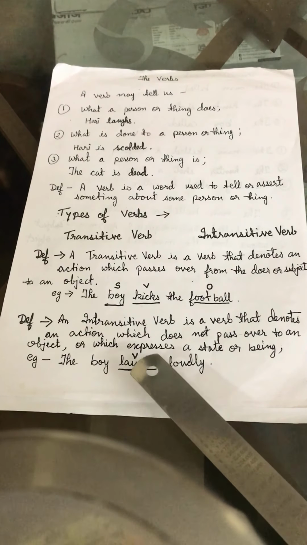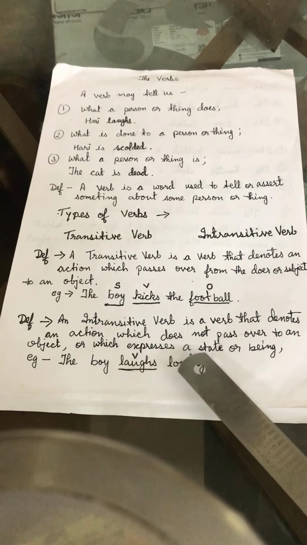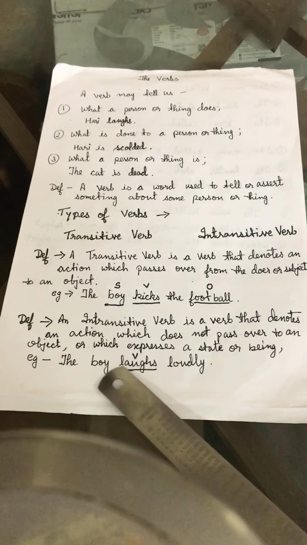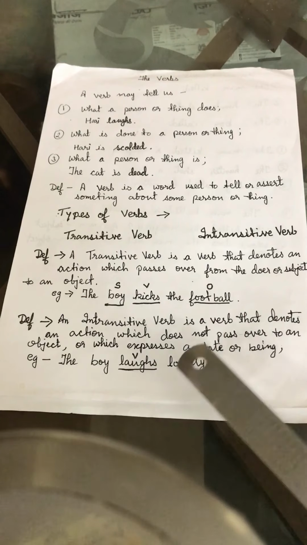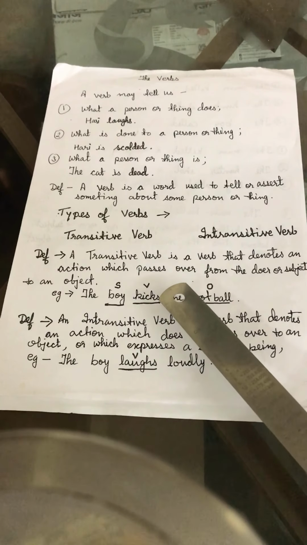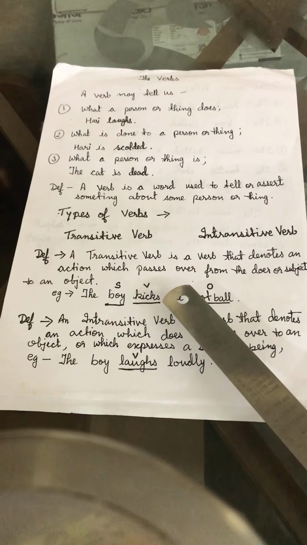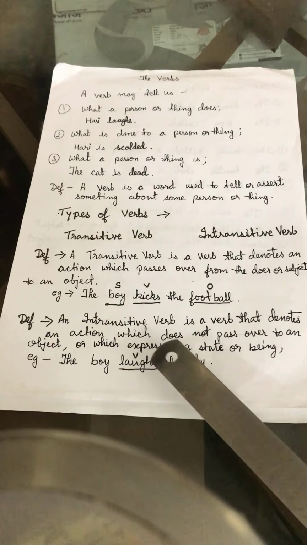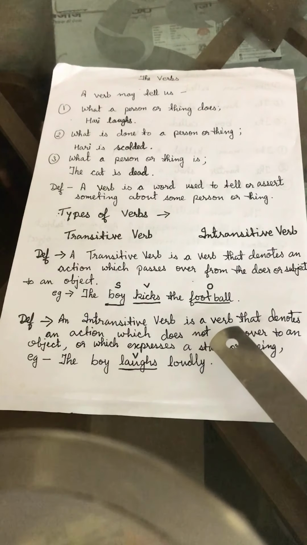It may state or express the state of the subject. Like the boy laughs loudly. It does not require any object to laugh. Now, I hope it is quite clear to you what are transitive verbs and what are intransitive verbs. Verbs which require an object to perform an action are transitive verbs. The verbs which do not require any object to perform the action are known as intransitive verbs.